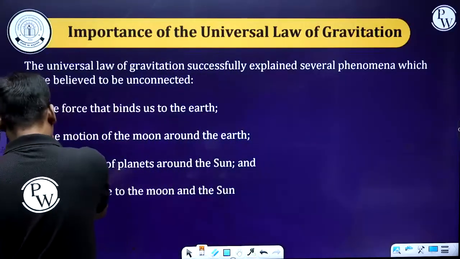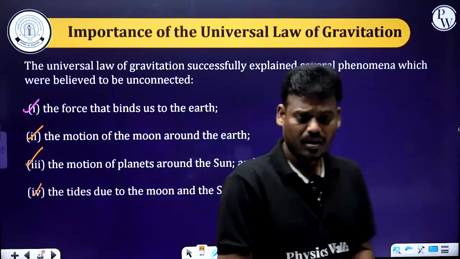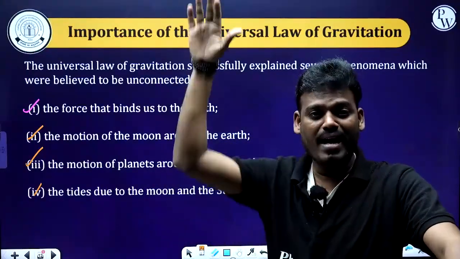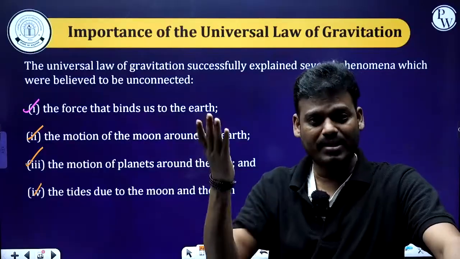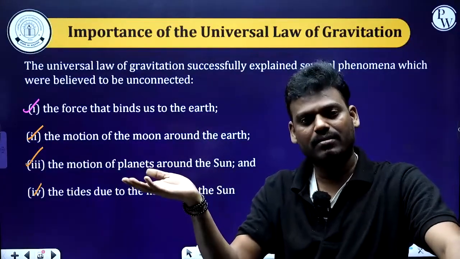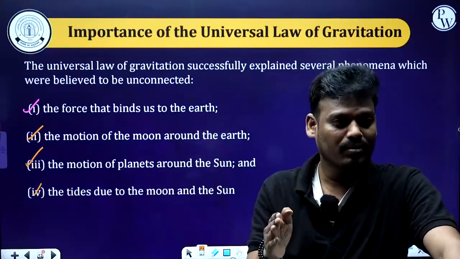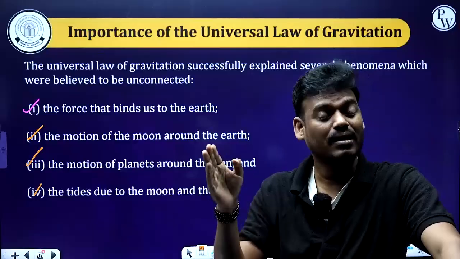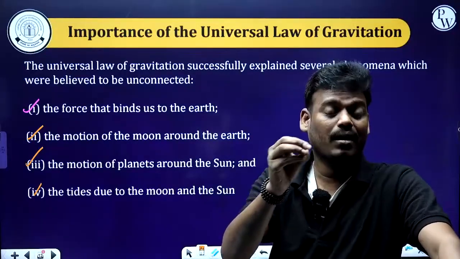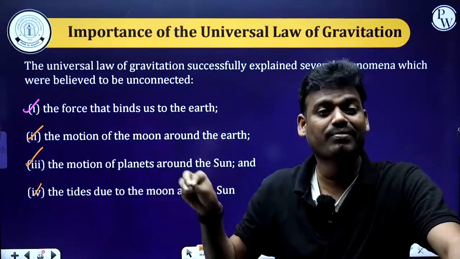And the last one, the tides due to the moon and the sun. In the sea, we can see tides, a high level and a low level. What causes these tides? The reason is simple: the moon as well as the sun. That is gravitational force. Gravitational force due to the sun as well as the moon are the reason for the tides.